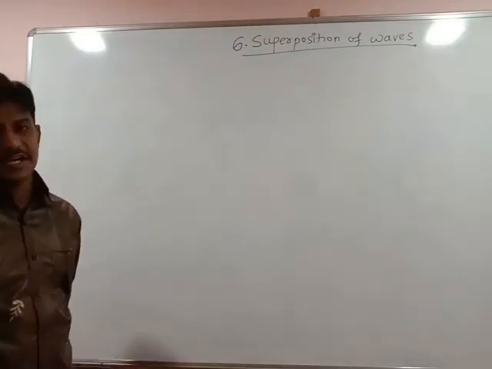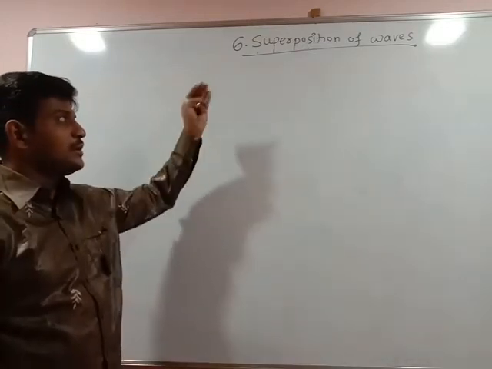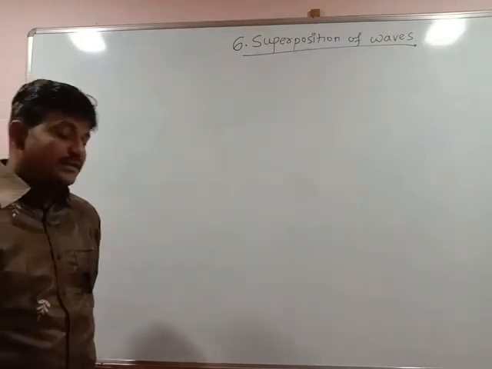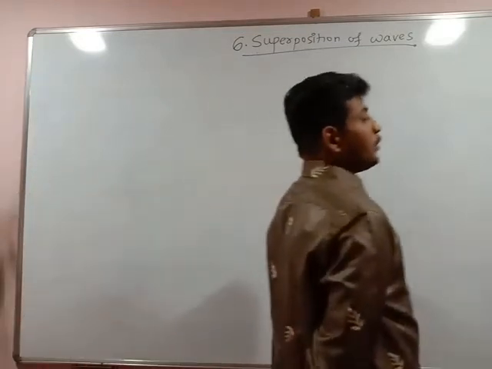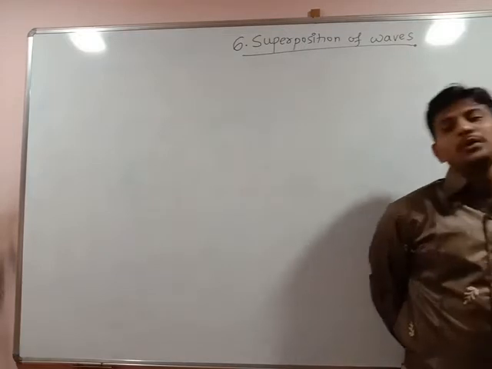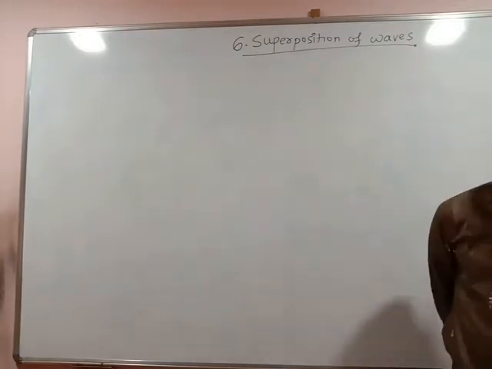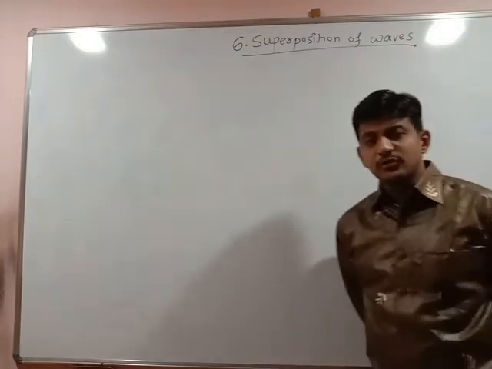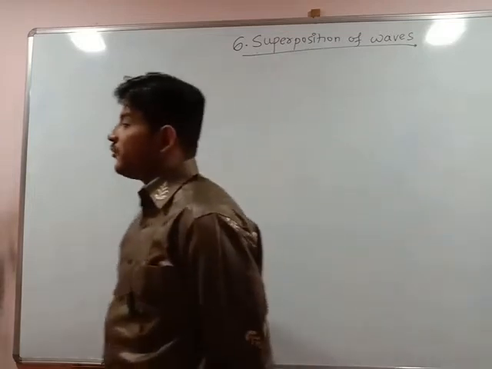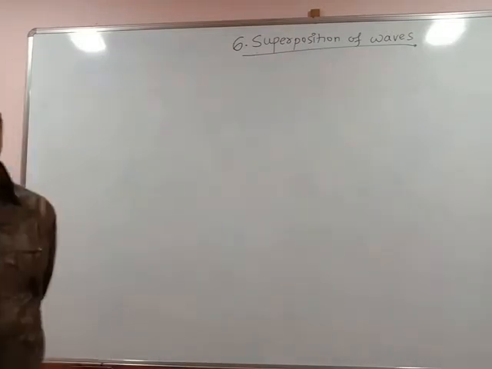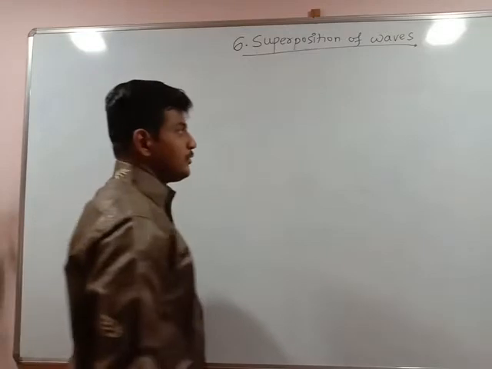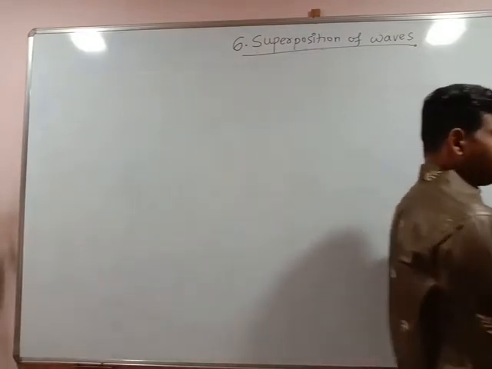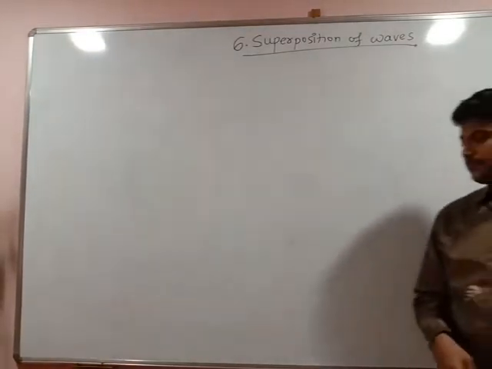Those characteristics we are going to see again here as basic concepts. The progressive wave is classified into two types: one is the transverse wave, and the second is the longitudinal wave.